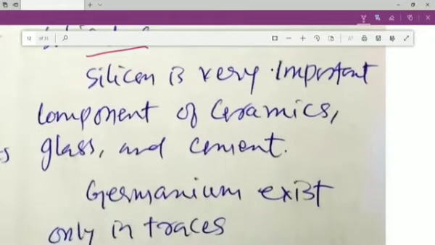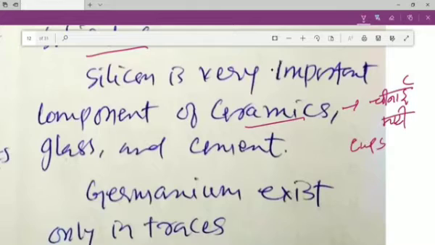Silicon is a very important component of ceramics. Ceramics is something like chini mitti, what we use for tea cups and saucers.